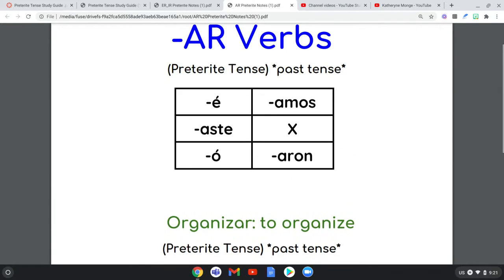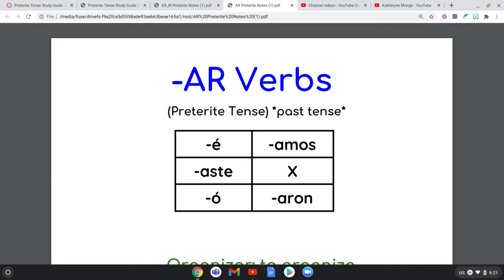This is just the basic preterite tense endings that we have now been using for quite some time when it comes to regular verbs. The endings are still always going to be the same. Only thing, and you'll see that when we get to this last slide, although I might do a video just on irregulars, I'll mention it here. The only difference, if it's irregular, is the accents are most likely not going to follow the same rules.